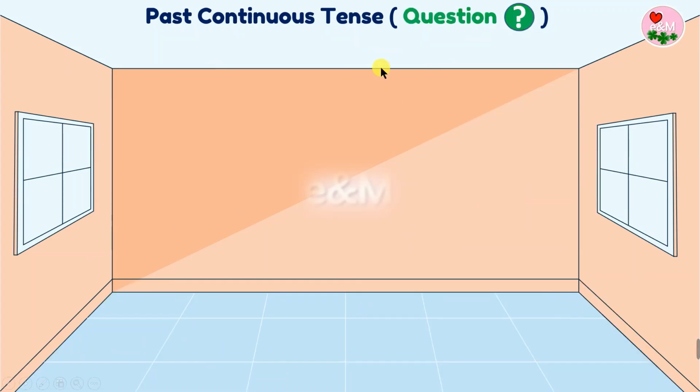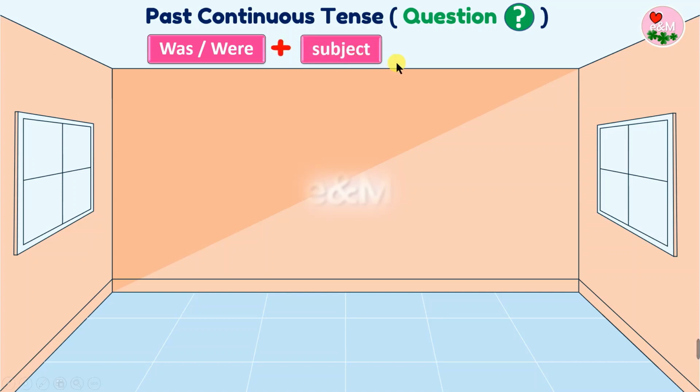Let's talk about how to form be verb questions for the past continuous tense. Again, we use a past simple form of the verb to be, was or were, plus subject, and then the base form of the verb plus ing.